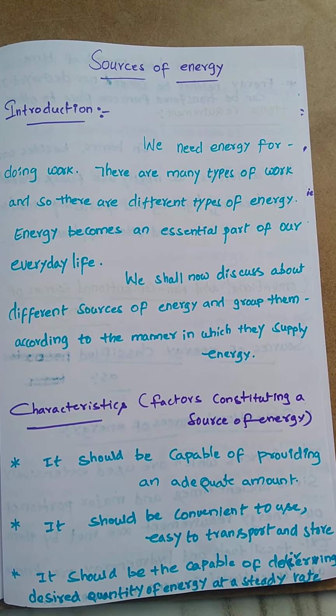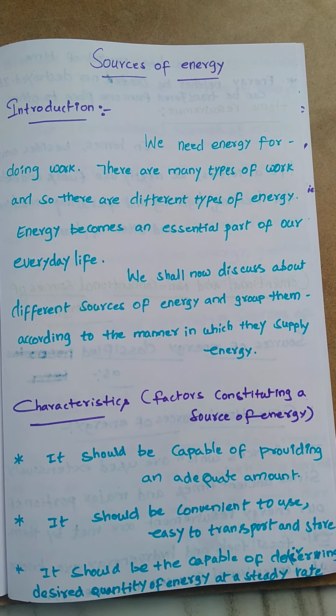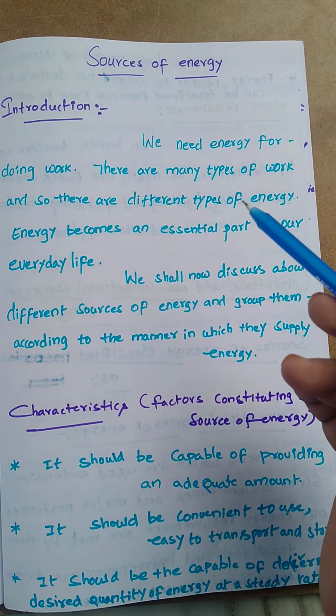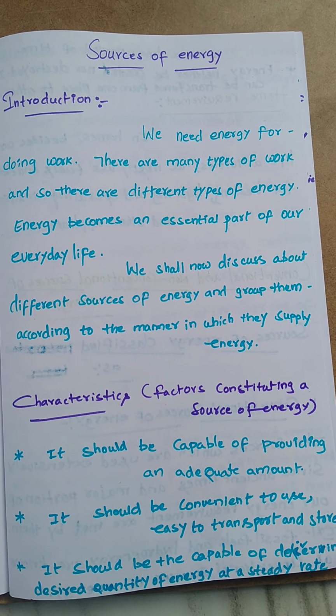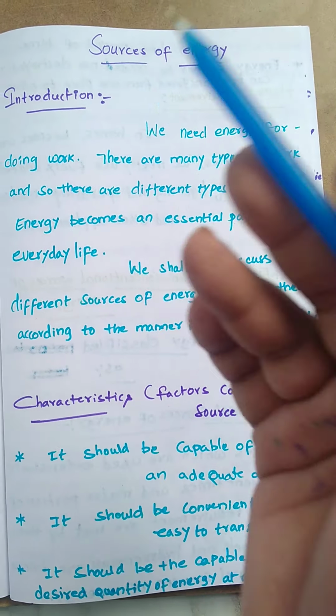How we can use the energy, and how the energy sources are discussed here, is the main concept in this chapter. We know we need energy for doing work, right? The simple definition of energy is the capacity to do work. So we need energy for doing work.